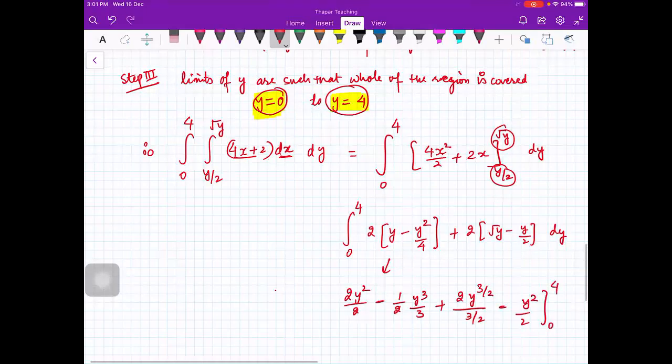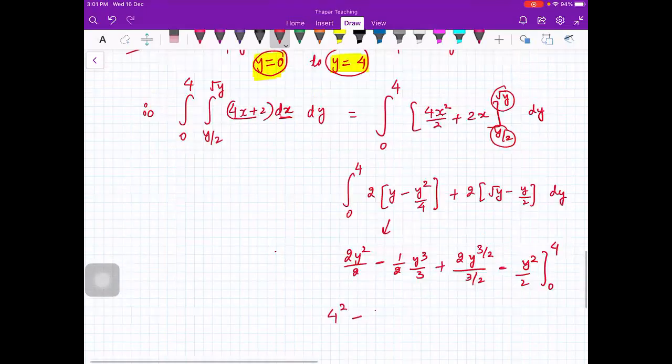So this is 4 square minus 1 by 6, 4 cube plus 4 by 3 minus 16 by 2, right? So this is your answer. Is that okay, beta?